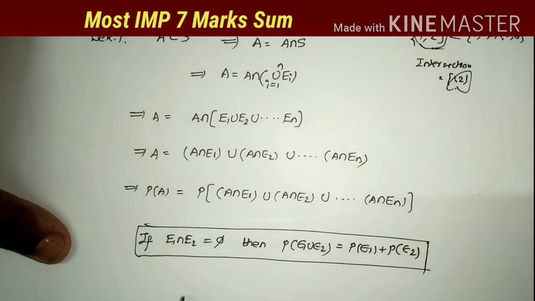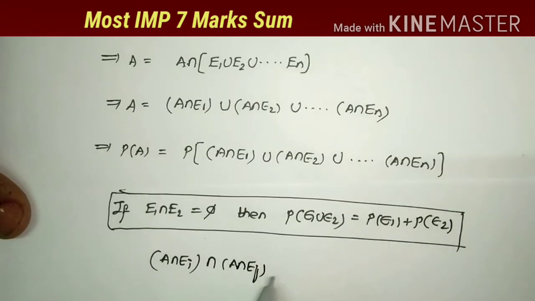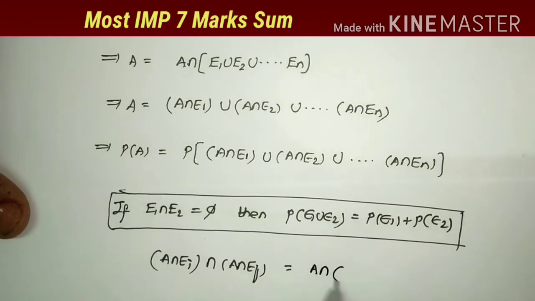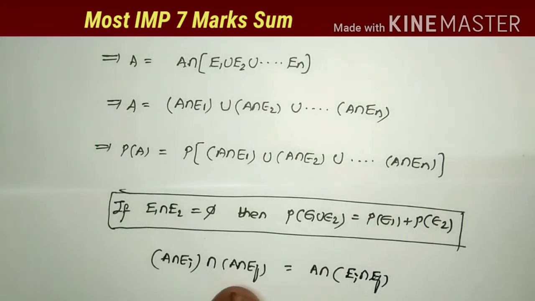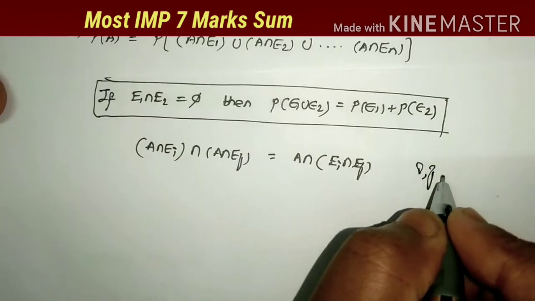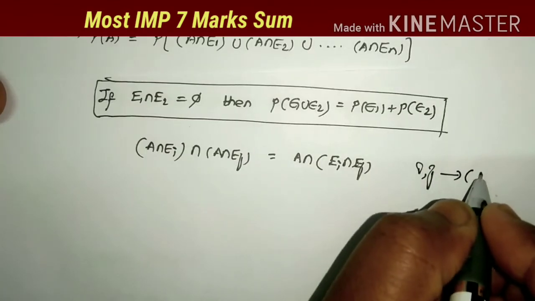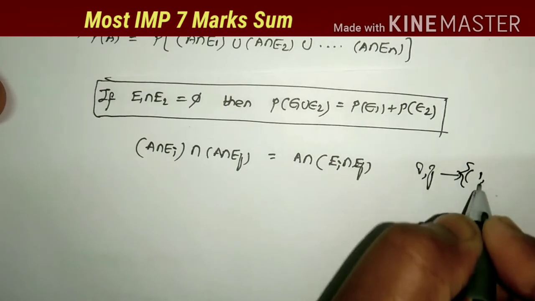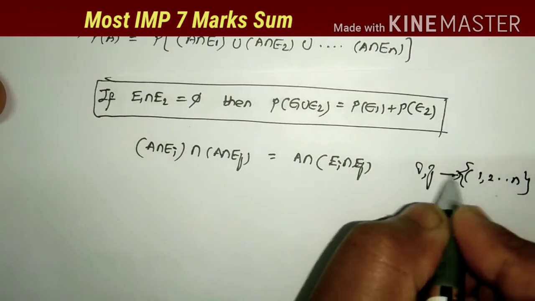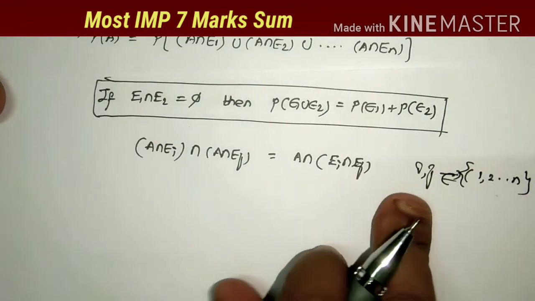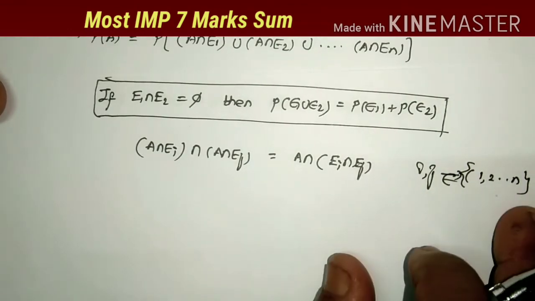So first I take A intersection Ei intersection A intersection Ej. What is this value? All are intersection symbols, so I take A intersection only once here: A intersection Ei intersection Ej. A is the common set. What are i, j values? i, j belong to 1 to n. The value of i takes the values 1 to n, j takes the values 1 to n.